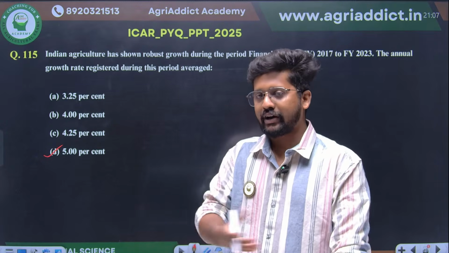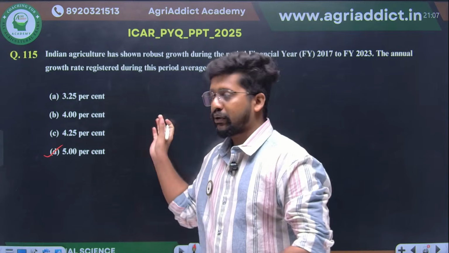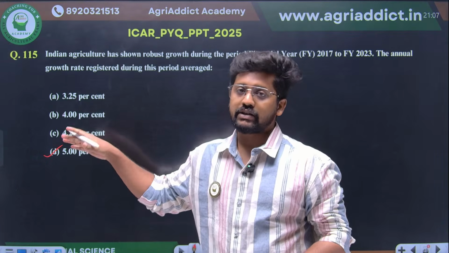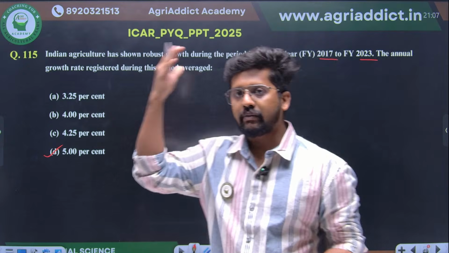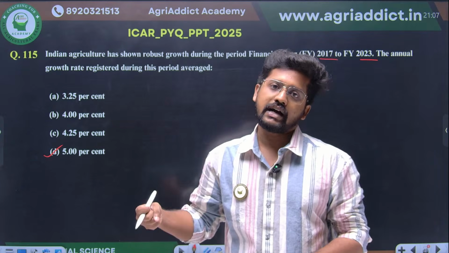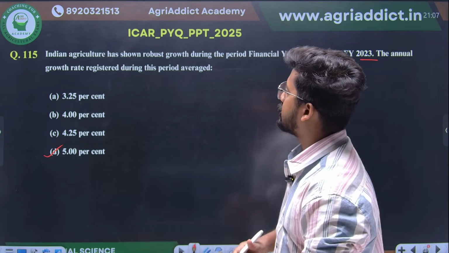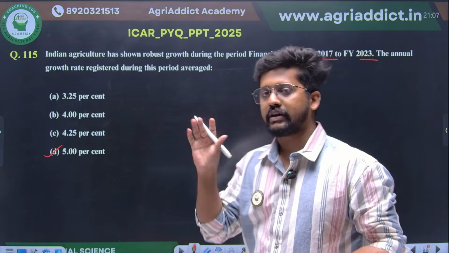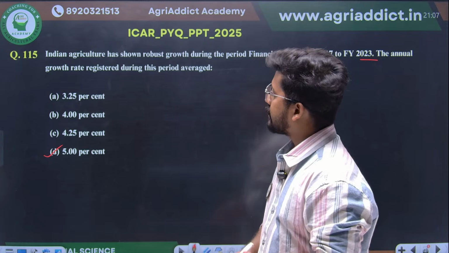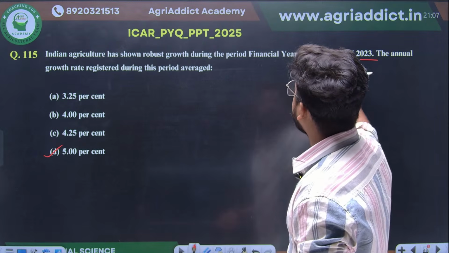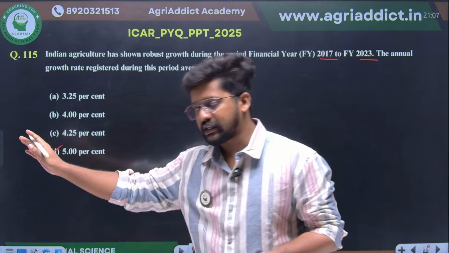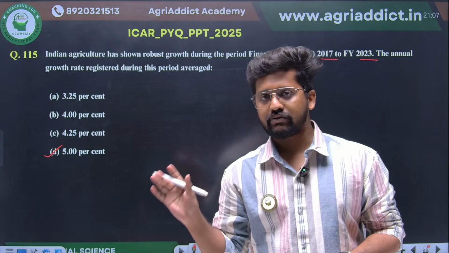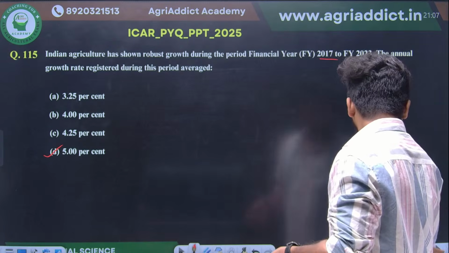I don't know how far you can pull it off, but this is how they have taken the question. Otherwise, nobody is going to remember all the figures and find out the average growth. So this was sourced from the Indian Economic Survey, and the 2017 to 2023 growth in Indian agriculture was 5% based on the January 2025 Economic Survey.